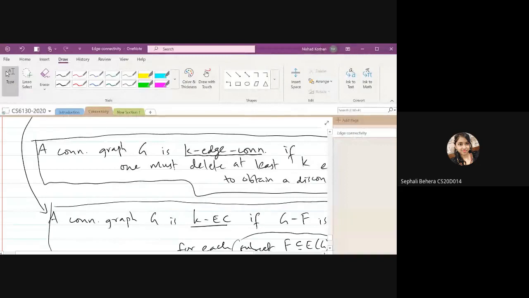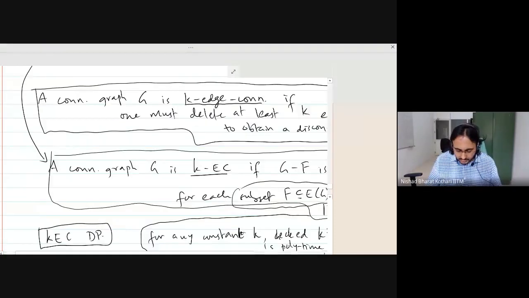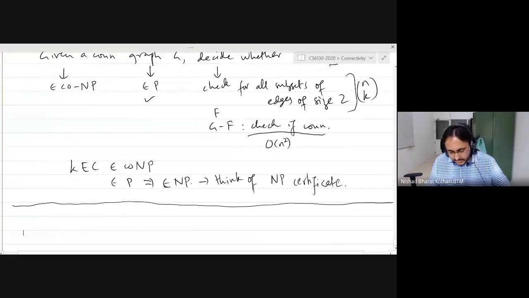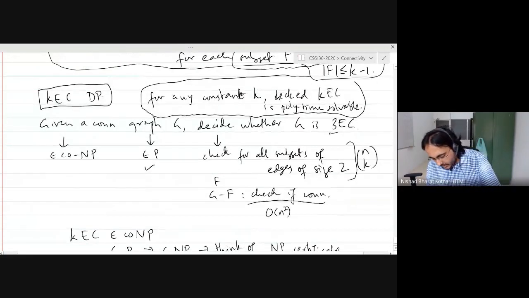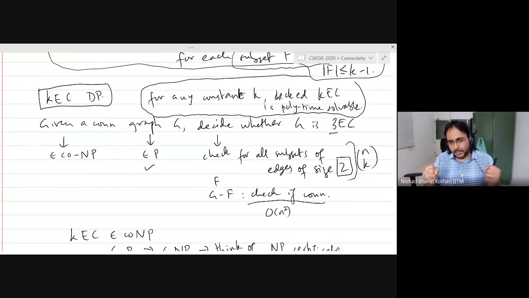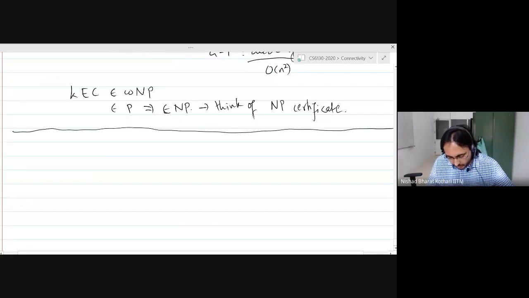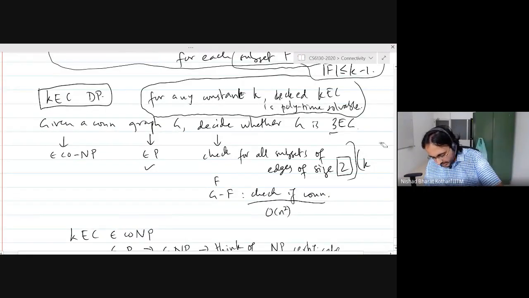Yeah, how it is polynomial time solvable, that part actually. Okay, right. So let's just think about 3, right? What about 3-edge connectivity? For 3-edge connectivity, you would check for all subsets of size 2. You would take all subsets of size 2 of the edge set and you will remove them and you will check whether the remaining graph is connected. Right? How many subsets of size 2 are there? Supposing you have, oh, I made a mistake here. I should have put m choose k because m is the number of edges.